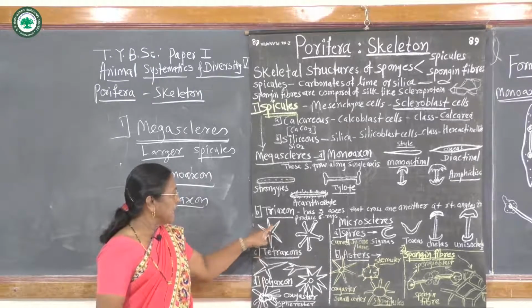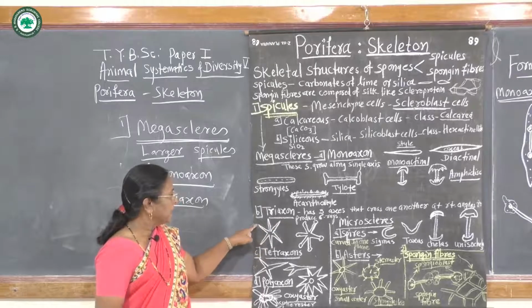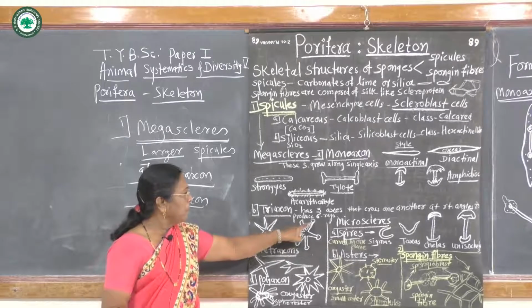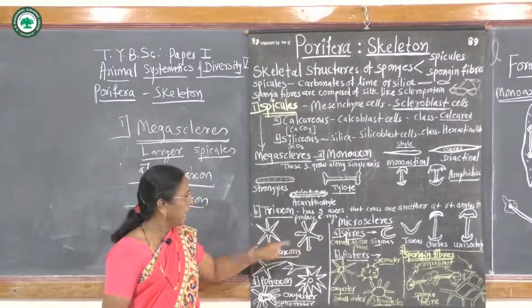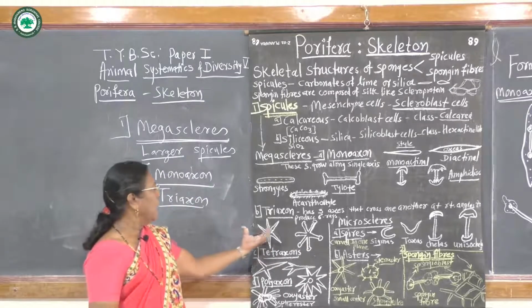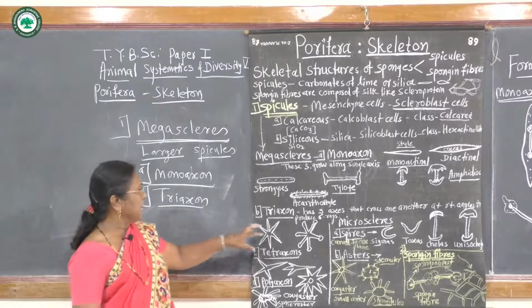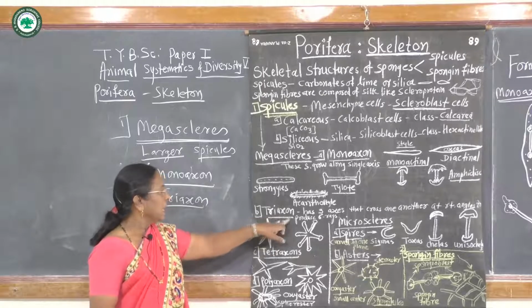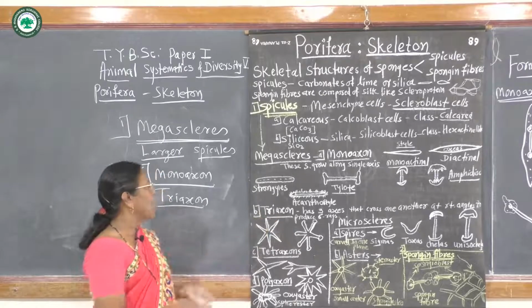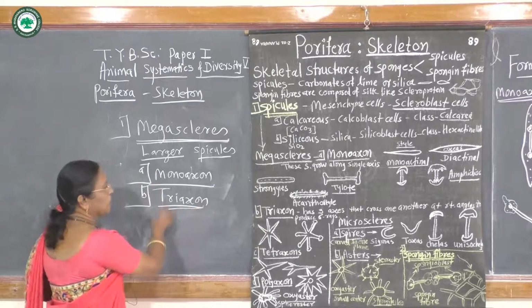Sometimes these rays may be pointed, sometimes they may be blunt or pinhead-like, and when there are 3 axes which cross one another at right angles to produce 6 rays, then the spicules are called triaxon type of spicules.